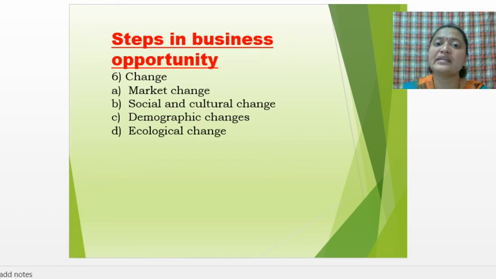So that can be the demographic changes. Then ecological changes. It can be related to the protection of the environment. Everything of that sort will come under ecological changes.